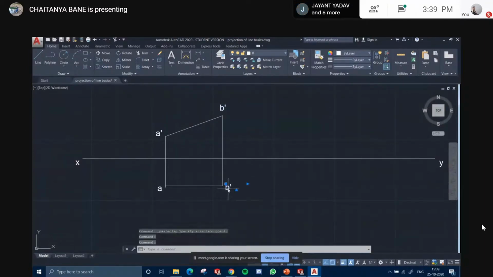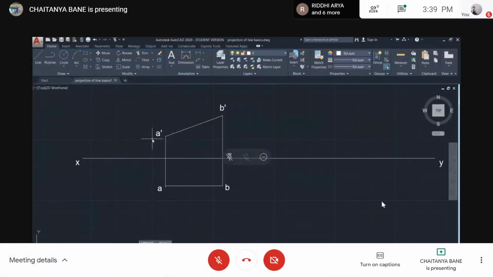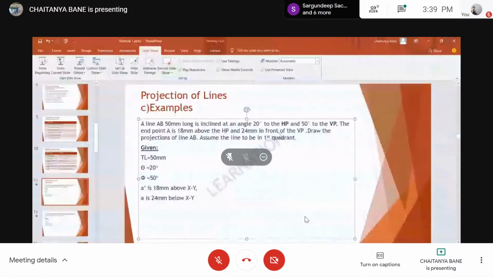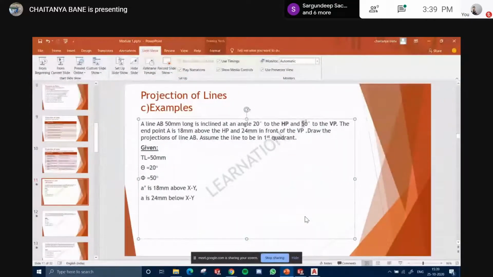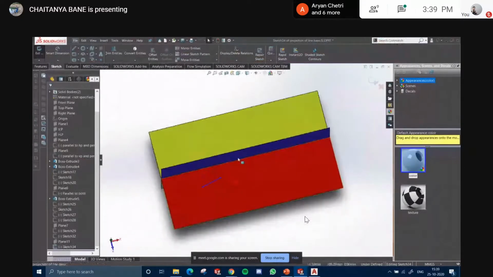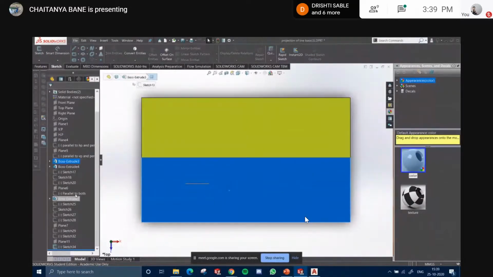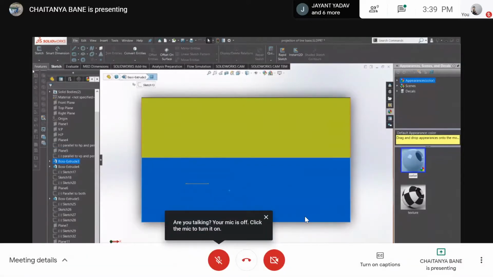कंफ्यूजिंग थोड़ा होगा, confusing, but let's go with it. Now ये मेरा एक केस हो गया. I'll move it further and अभी I'll make it inclined to the VP and parallel to the HP. Get it? Now मेरा inclined to the VP होगा वो दूसरा वाला केस, which is some sort of like this. एक second. Where did it go? Damn it. सब गायब किधर हो गया रे? Maybe I deleted it.